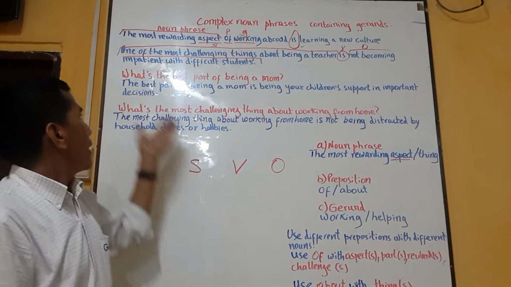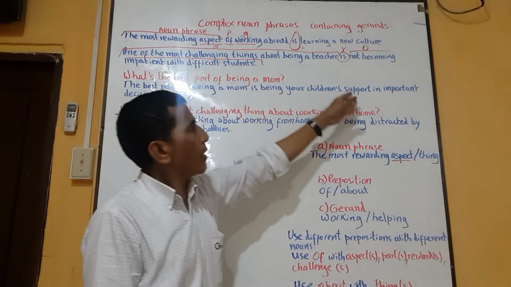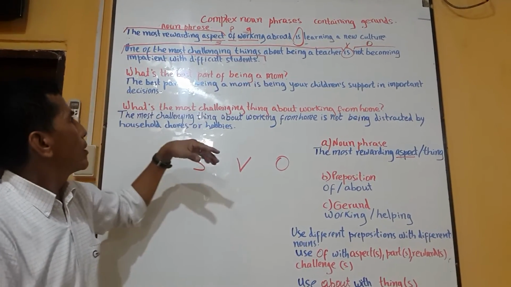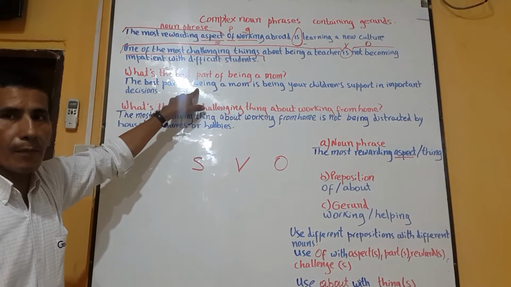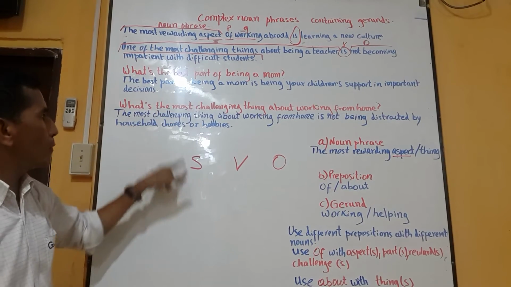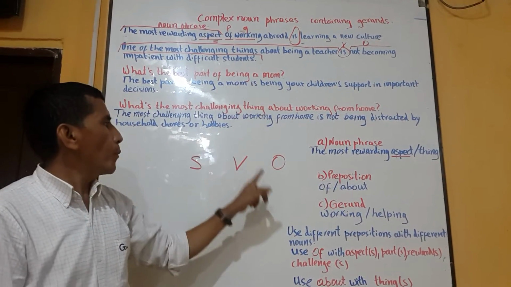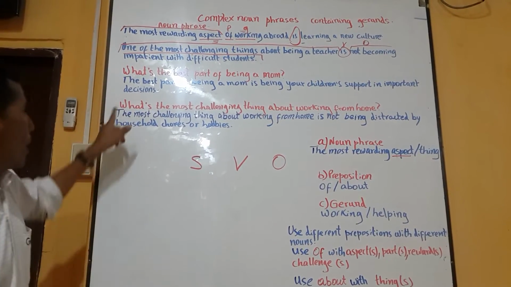So that is why they said the best part of being a mom is being your children's support in important decisions. Being is the gerund in the first part of the sentence, which is the subject, and also being is the gerund in the last part of the sentence, which is the object.